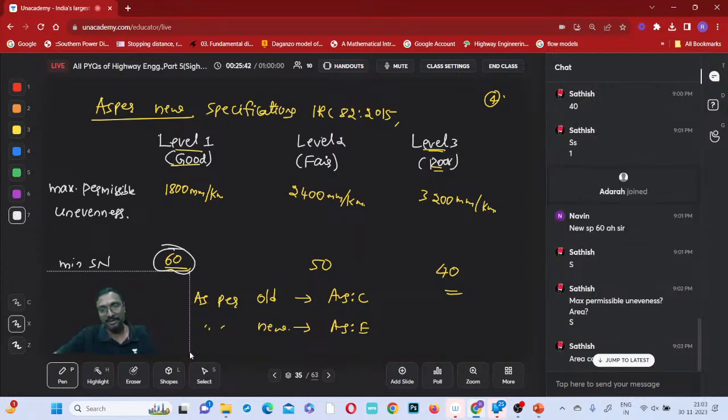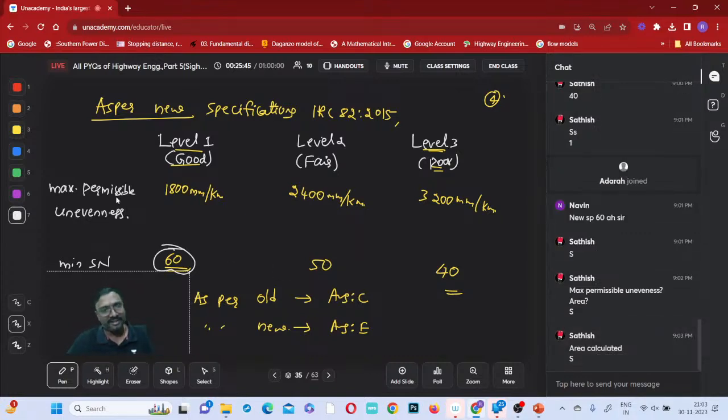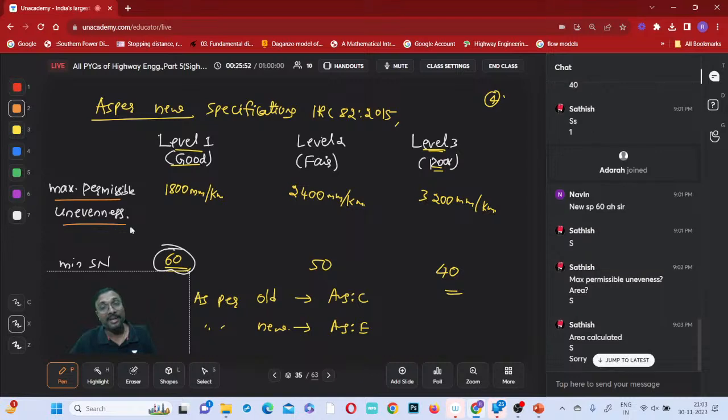Pavement unevenness or pavement roughness is not area. Why are you talking about area? Maximum permissible unevenness, cumulative rise and fall per unit length, is 1800 millimeter per kilometer, 2400 millimeter per kilometer, and 3200 millimeter per kilometer. That is unevenness, rise and fall. You have to be careful. Once noted, tell me, and we'll move on to the next question.